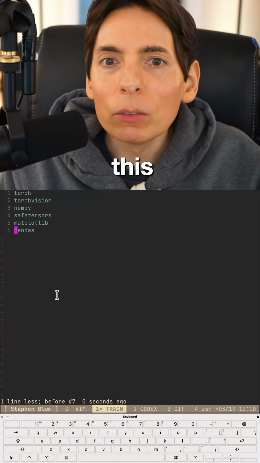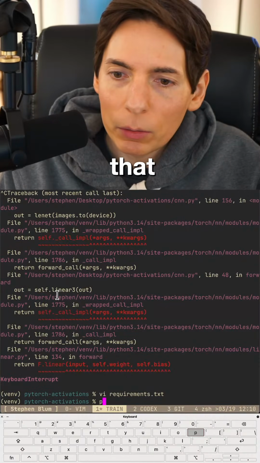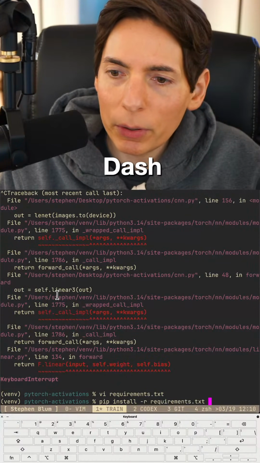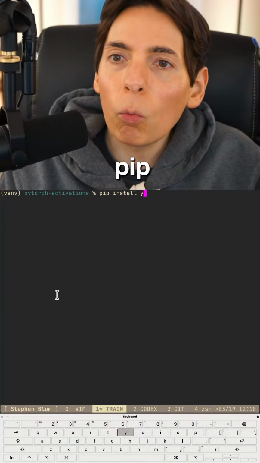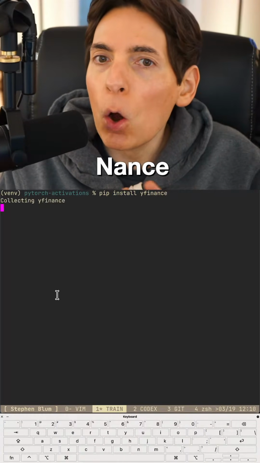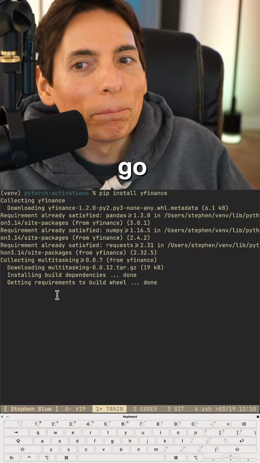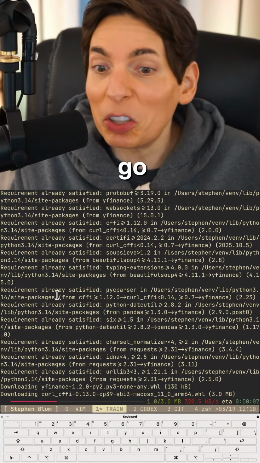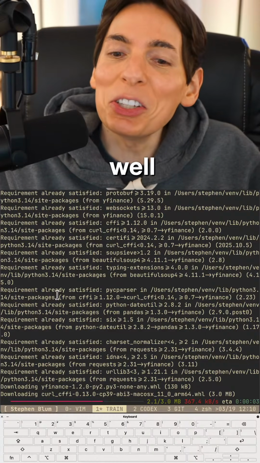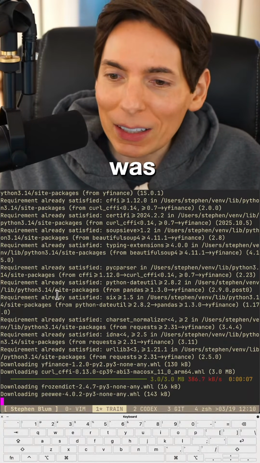Write this. Close that. All right. Pip install -r requirements. Make sure we got that. All right. Good to go. All right. Pip install Y Finance. Boom. Like that. There you go. Get that dependency chain going. Y Finance. There you go. Well, a smidgen, quite more than I was expecting it to download there.